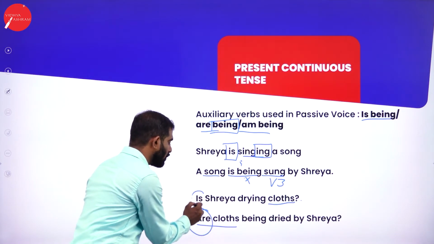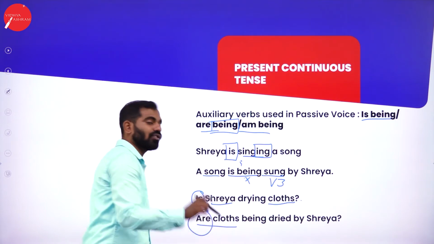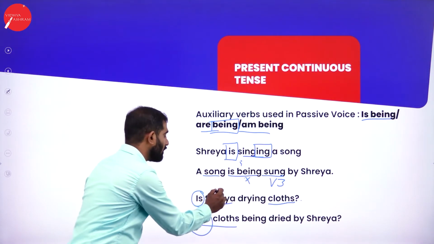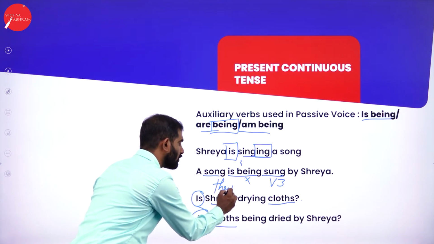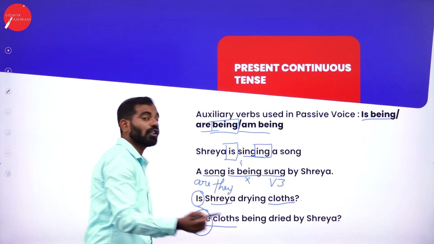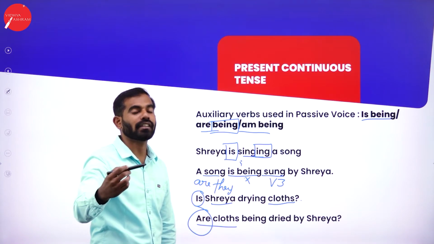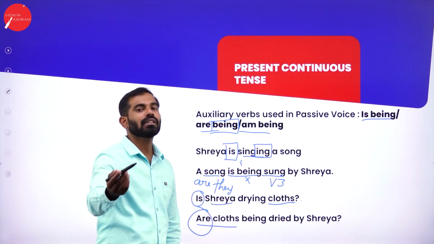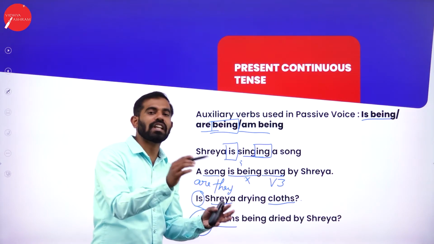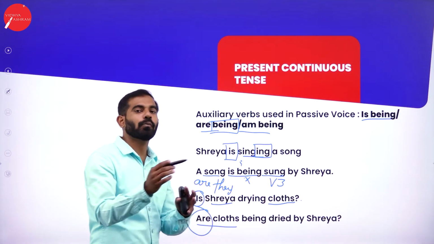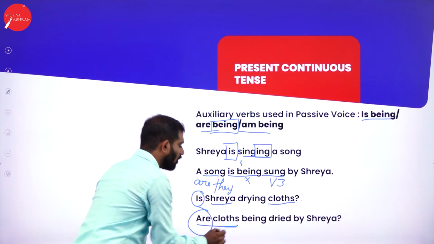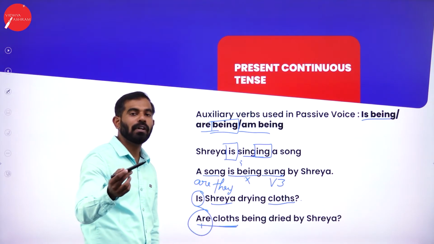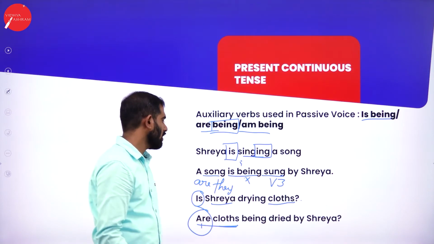Is Shreya, why have we used is here? Because Shreya is singular. Are they drying clothes? They is plural, so we are going to make use of are. So depending on the subject and object, if the subject is plural, are is used. Likewise the object, when you change the sentence from active to passive, depending on the subject or object, you are going to use auxiliary verb is or are.